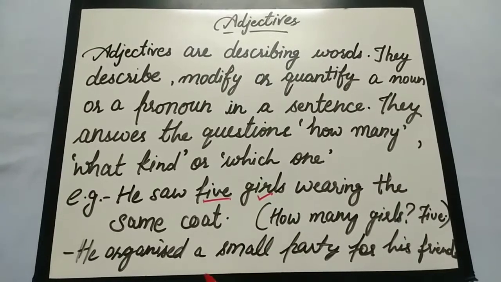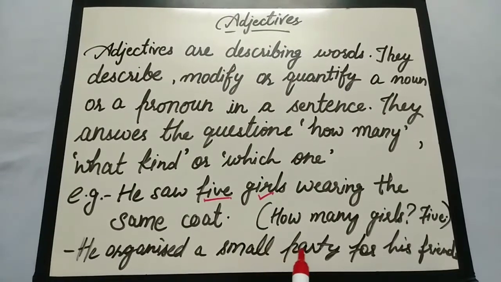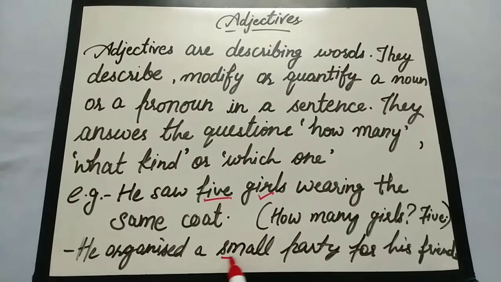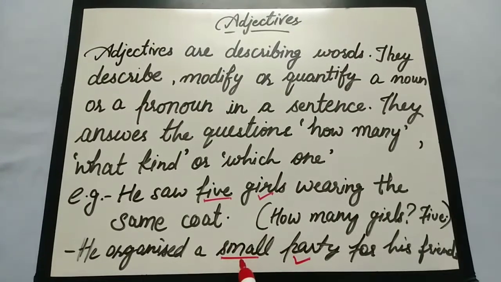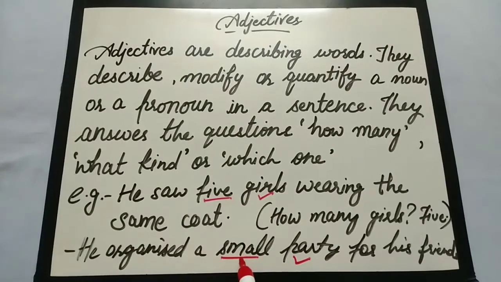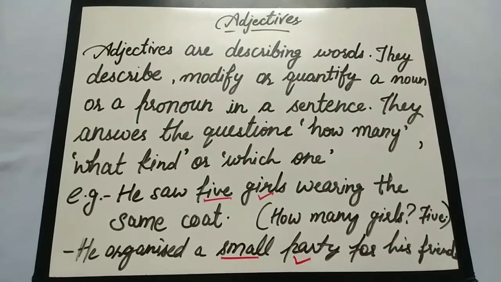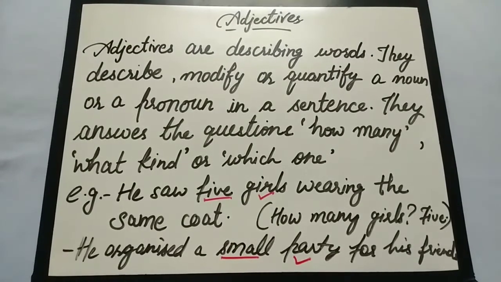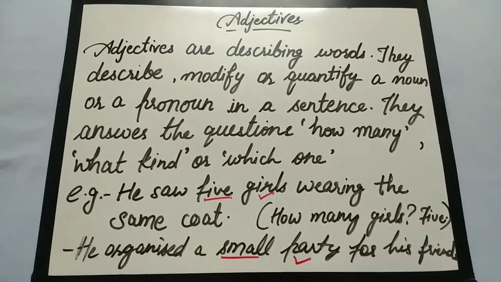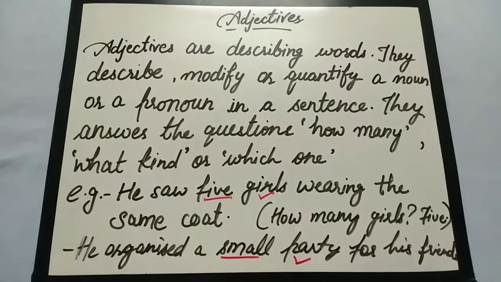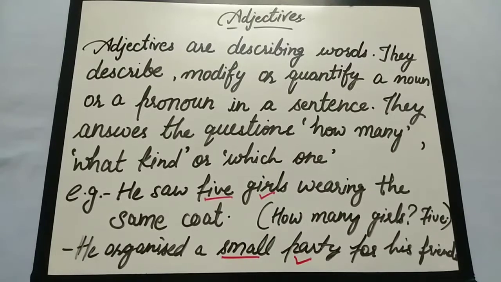And in the next sentence we have, he organized a small party for his friends. The word small is describing the party. So what kind of party did he organize? He organized a small kind of party. So the words that answer the questions how many and what kind of are known as describing words or adjectives.